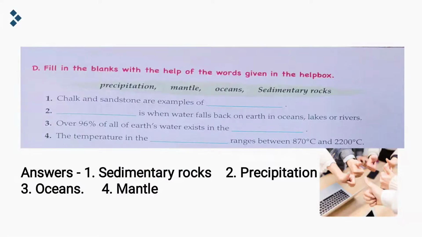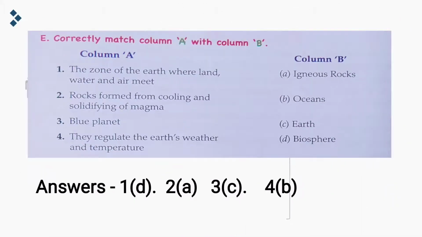Now once again we'll discuss the answer. First one is your sedimentary rocks. Second one is your precipitation. Third one is your ocean. Fourth one is your mantle. So hope everybody has written the answers of the fill in the blanks. So now let's move on to the next exercise. Exercise E. We have to correctly match column A with column B.